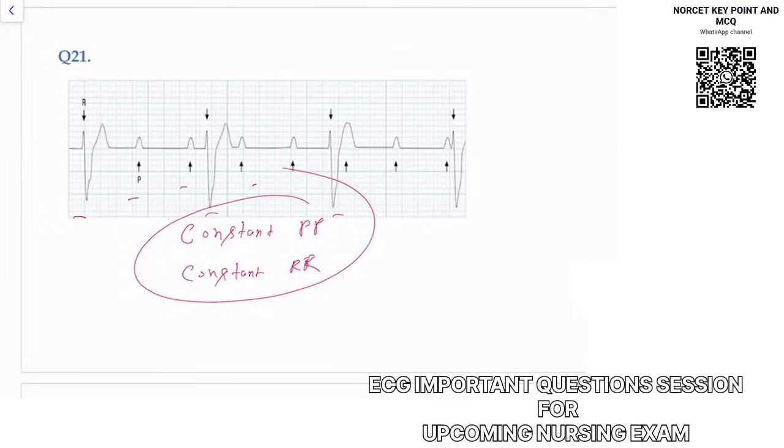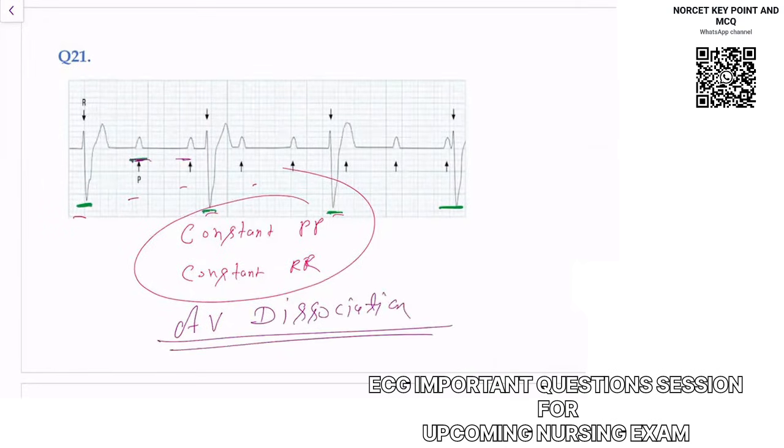If you calculate the distance between RR, that is fixed, and the distance between different P waves is also fixed. We call this AV dissociation, meaning atria and ventricles are not beating in coordination.